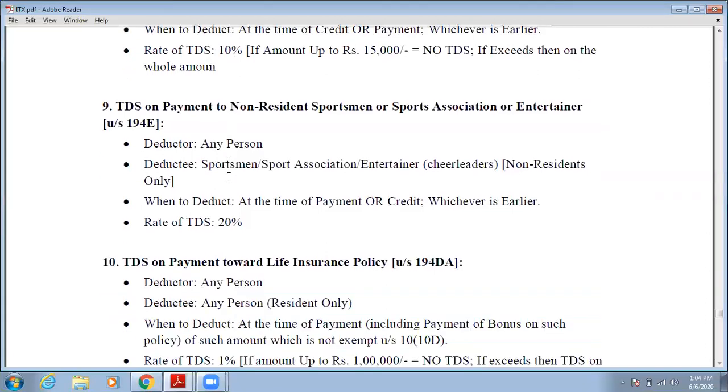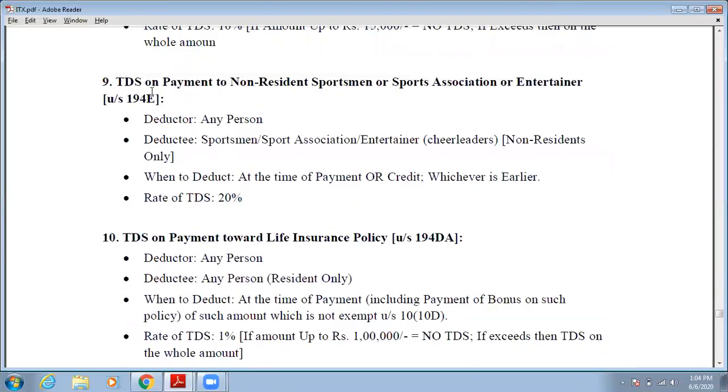Then the next provision is TDS on payment to non-resident sportsmen, sports association or entertainer. If you are paying any amount to any non-resident sportsman, sports association or entertainer, then in that case, who will be the deductor? Any person. The deductor may be any person. It may be an individual, HUF, resident, non-resident. All will be the deductor.